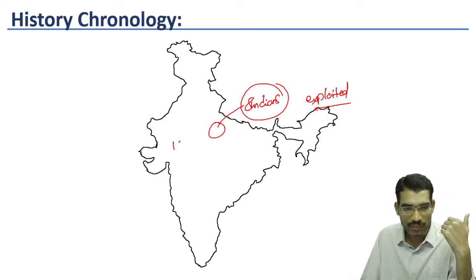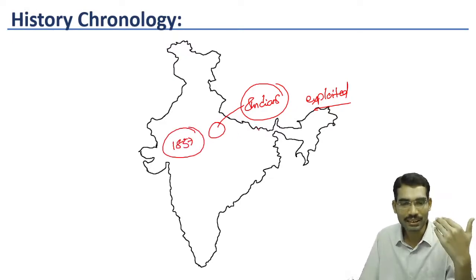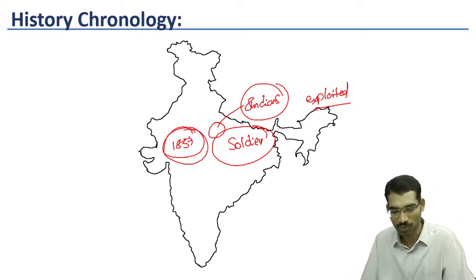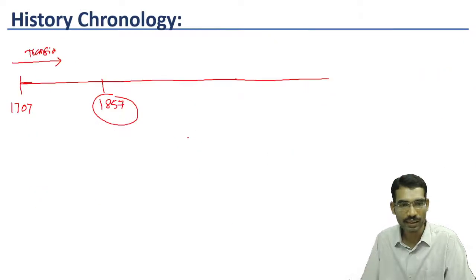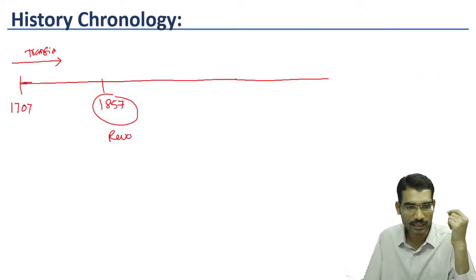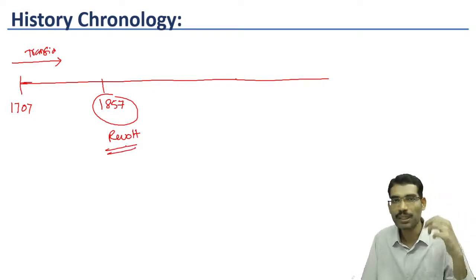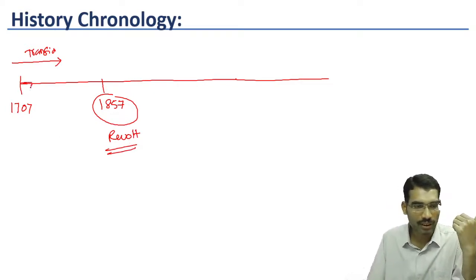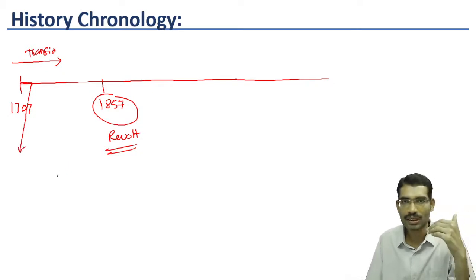Now in 1857, all these developments created resentment in the soldiers. These soldiers rebelled against the British Empire. That was the 1857 revolt. So we take the 1857 revolt as the major event. Now before that, what kind of segments do we have to see in our modern Indian history?